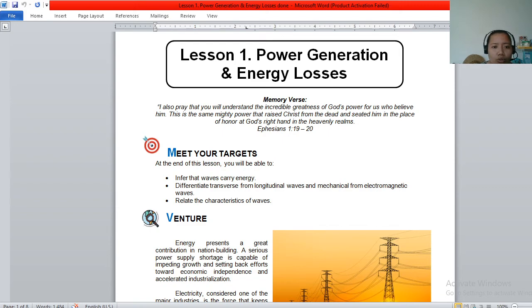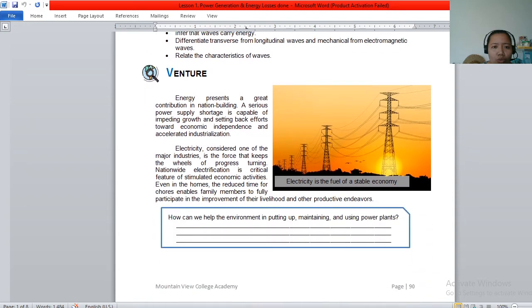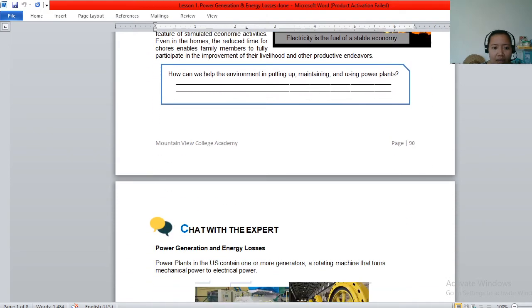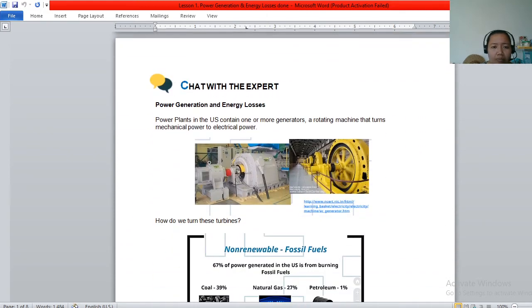Today we are going to answer this question: how can we help the environment in putting up, maintaining, and using power plants? And what are these power generations and energy losses, by the way? If we look around, there are so many power plants around the world.